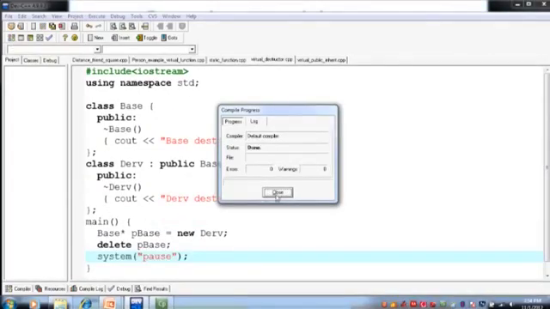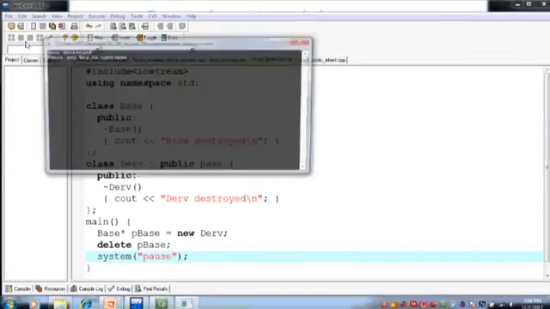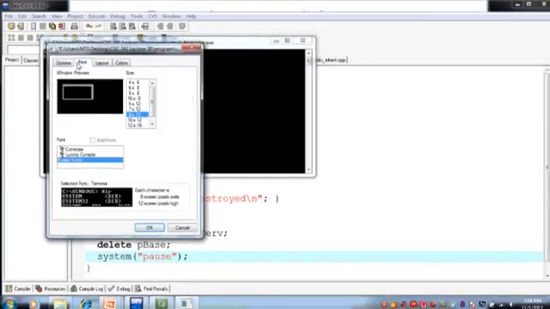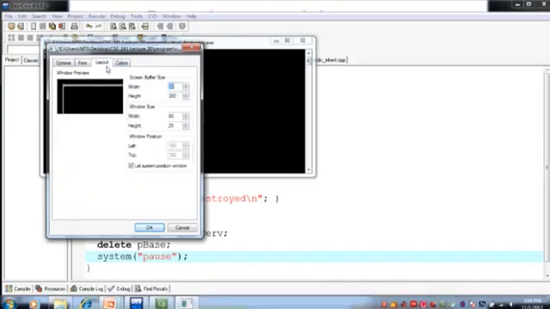Okay, now there's no error, and if I run it, let me change the screen resolution so that it is visible to you guys.